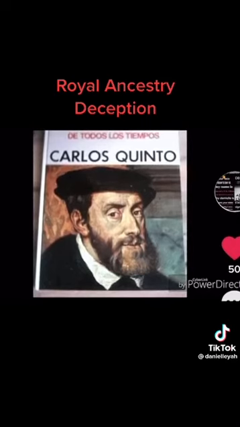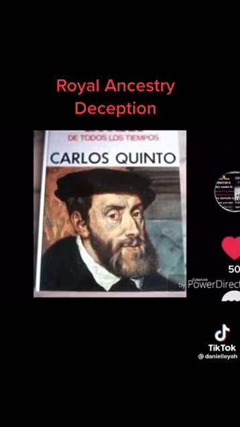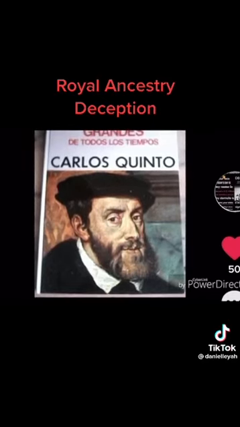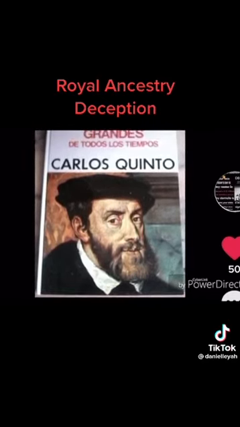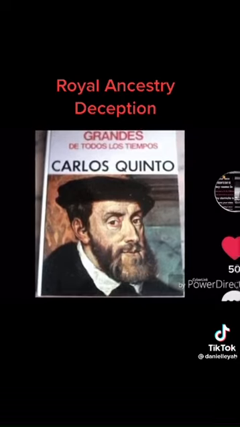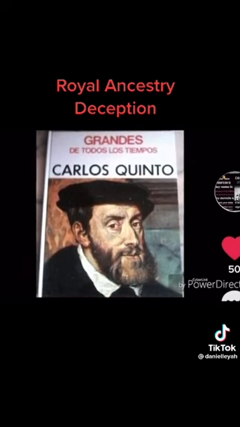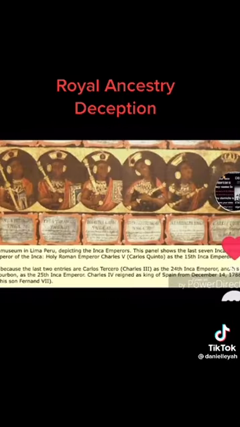They even produced a false image of Charles, whose real name is Carlos V, and they show him as being a white man. But the real Carlos V was black, and at this time the Moors ruled Spain and South America and Rome.